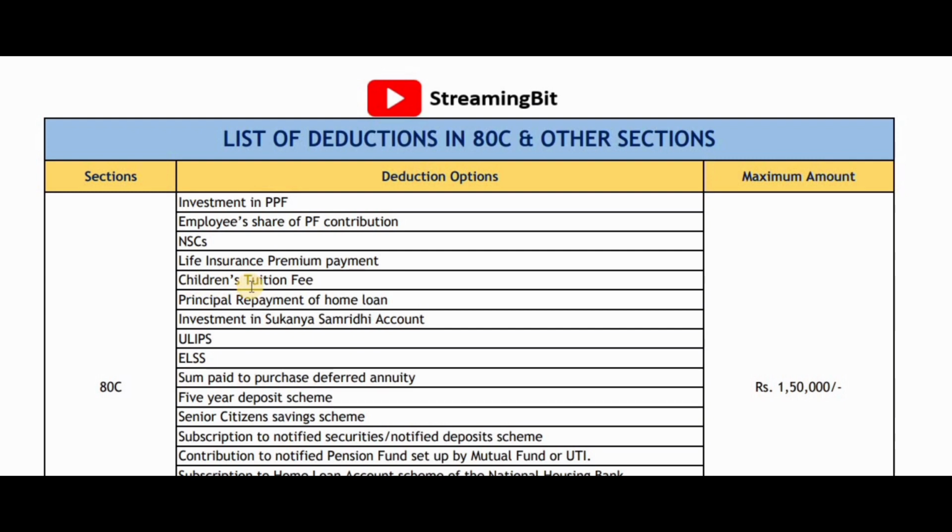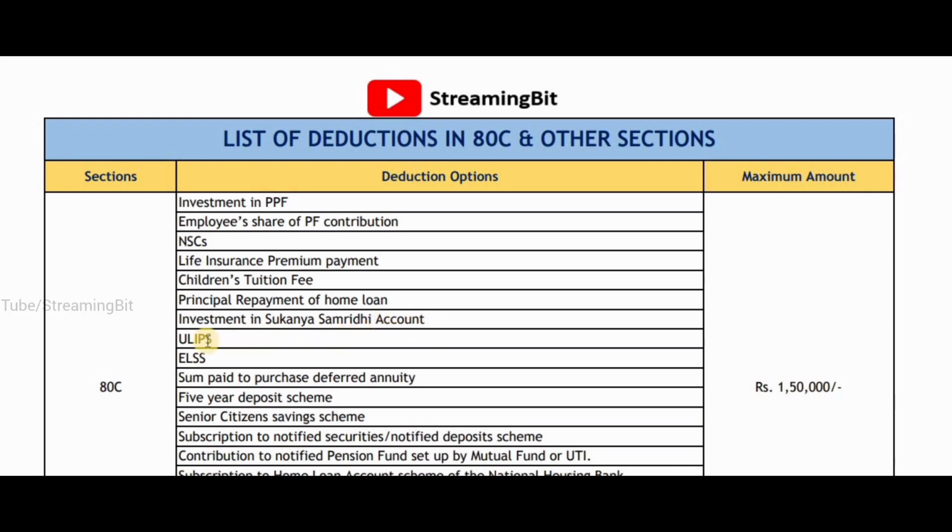You can avail the benefit of the tax when you are paying for your children's tuition fees, and also principal repayment of home loan. You can avail this as well under section 80C, and also investment in Sukanya Samriddhi account. So you can start a Sukanya Samriddhi account or plan for the girl child and avail that particular benefit as well.